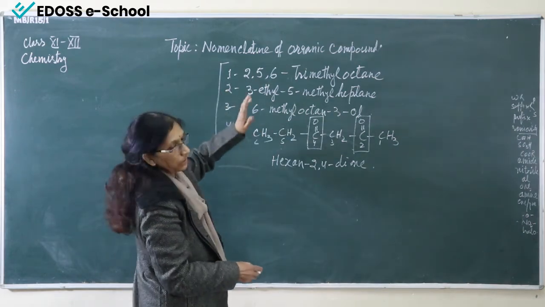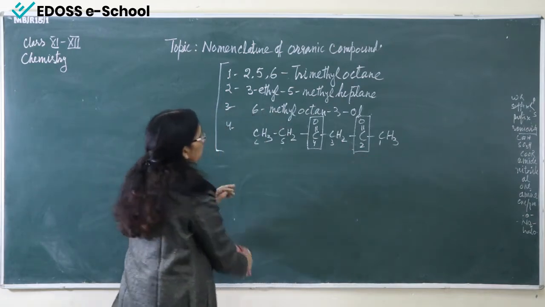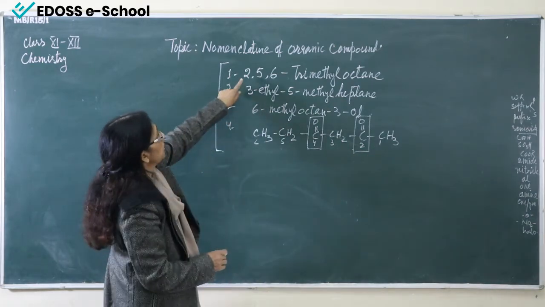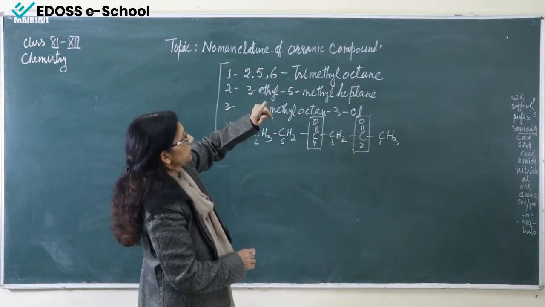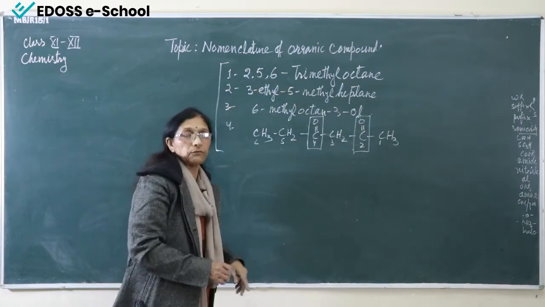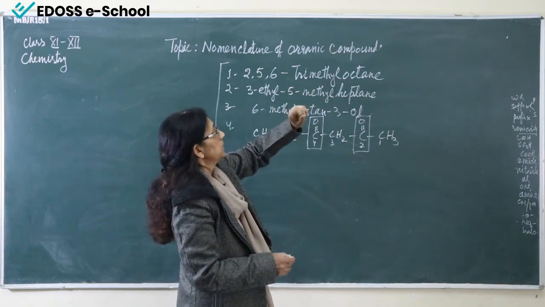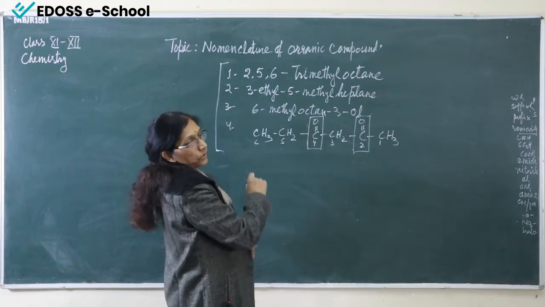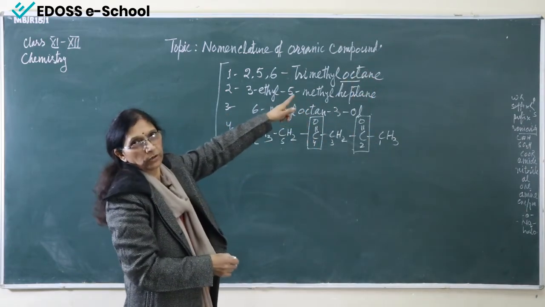Now see this one, I am telling you how to do it if the name is given. This is 2,5,6-trimethyloctane. The first thing we have to do is find which is the prefix, which is the suffix and which is the word root. We can see here, oct is our word root.